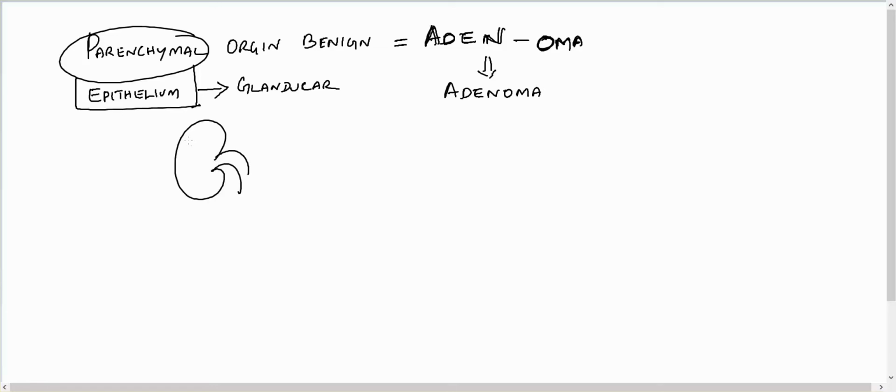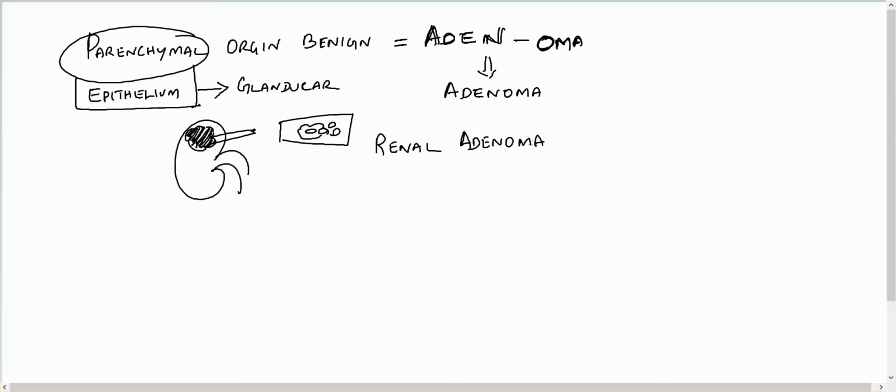For example, this is a kidney and the person has a tumor and you are taking a biopsy from this tumor, and you are seeing under the microscope, and this tumor is forming a lot of glandular structure and it is benign. So how do you call it? Kidney means renal and it is from the epithelium, it is forming glandular structure and it is benign. It is called renal adenoma.